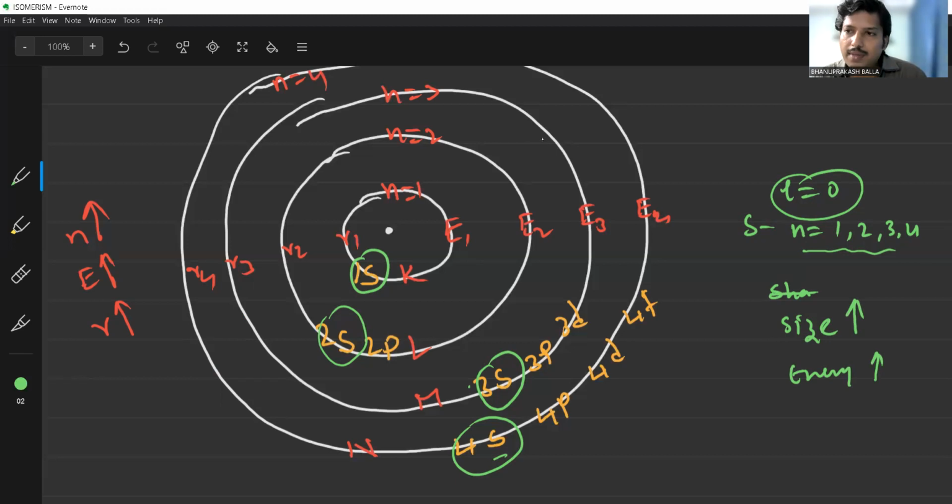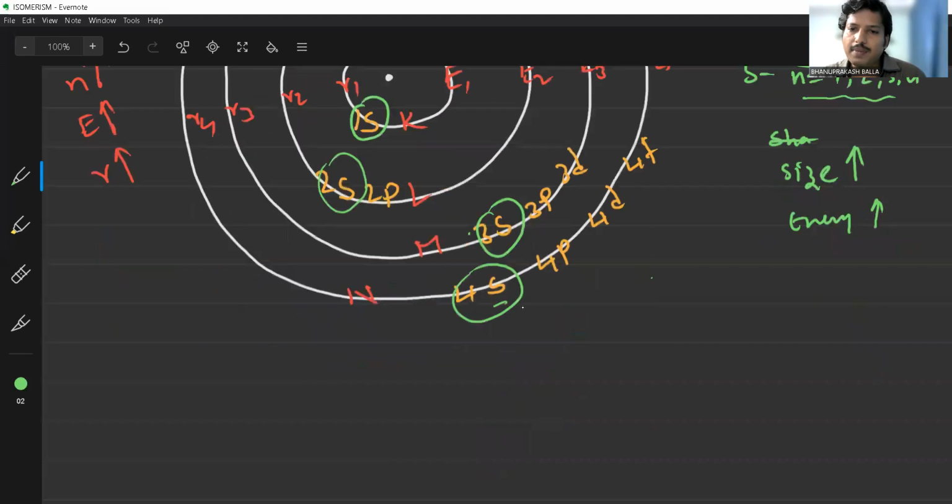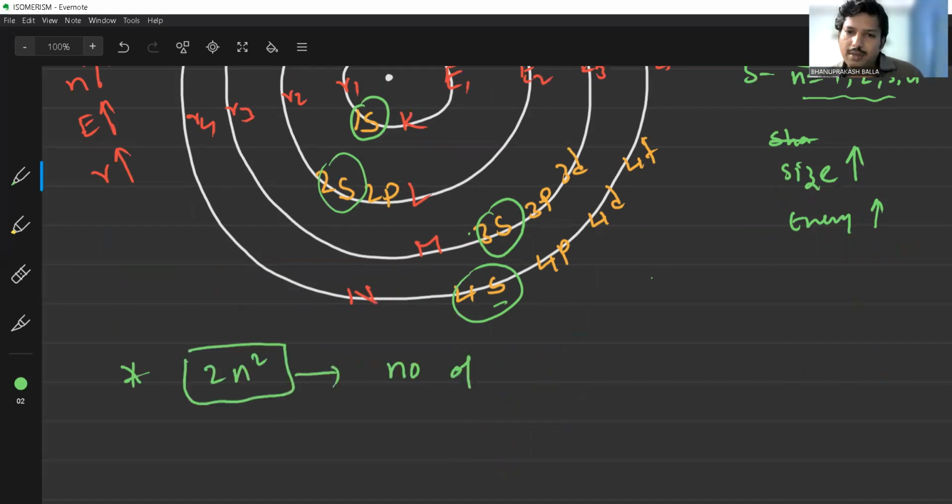Moreover, the number of electrons can also be found with a small formula. In each main energy level or stationary orbit, the number of electrons is given by a very simple formula, 2n square. What does the 2n square formula indicate? The number of electrons present in each main shell.